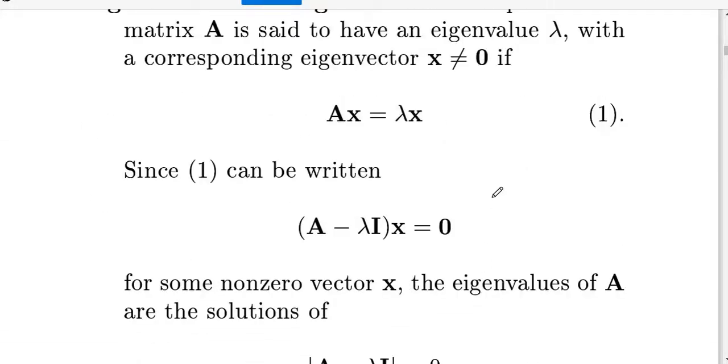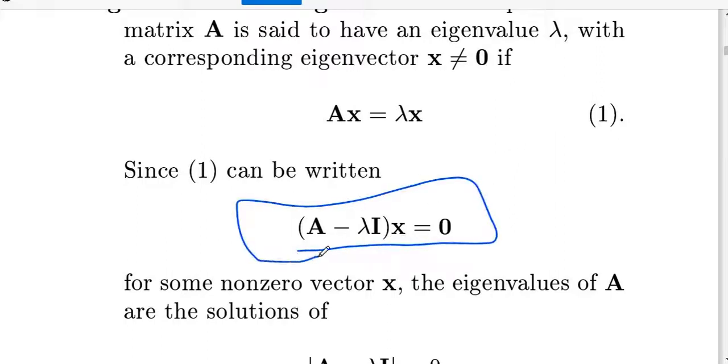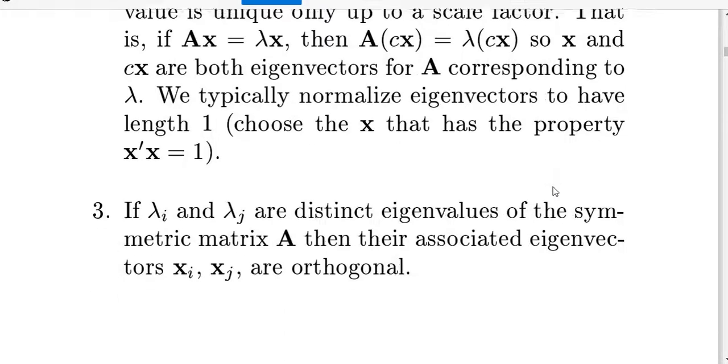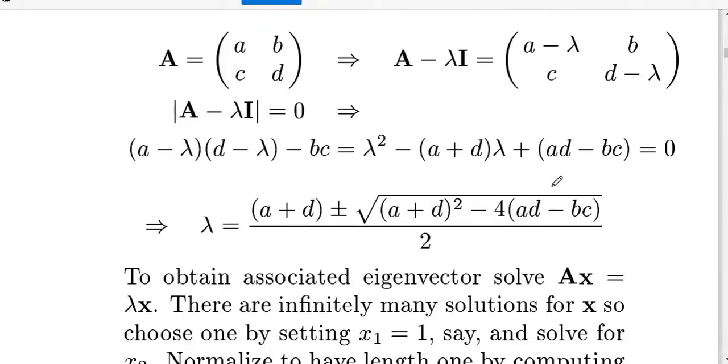How you can get the eigenvalues: for example, you have this matrix 1 2 3. You take the diagonal elements and replace them with a minus lambda. Then you find the determinant value and equate it with 0, and then you can find the values of the eigenvalues. See here, you replace the diagonal elements with A minus lambda I, find the determinant, then equate it to 0, then you get the values.